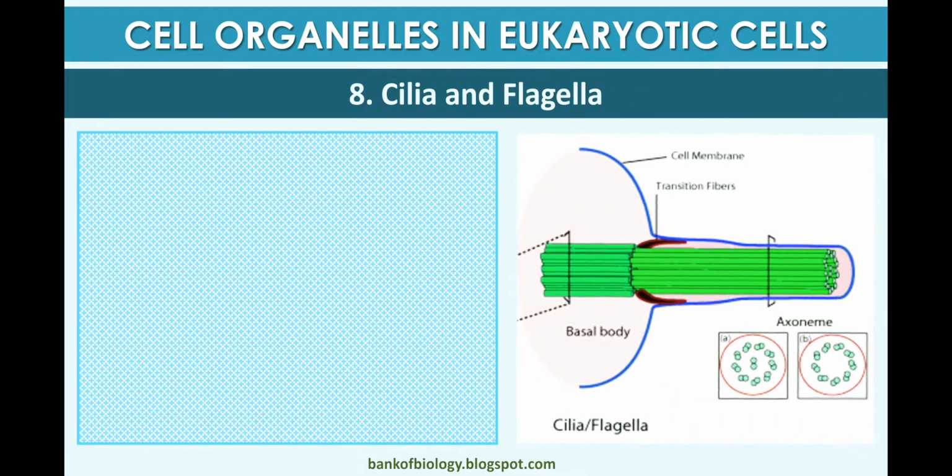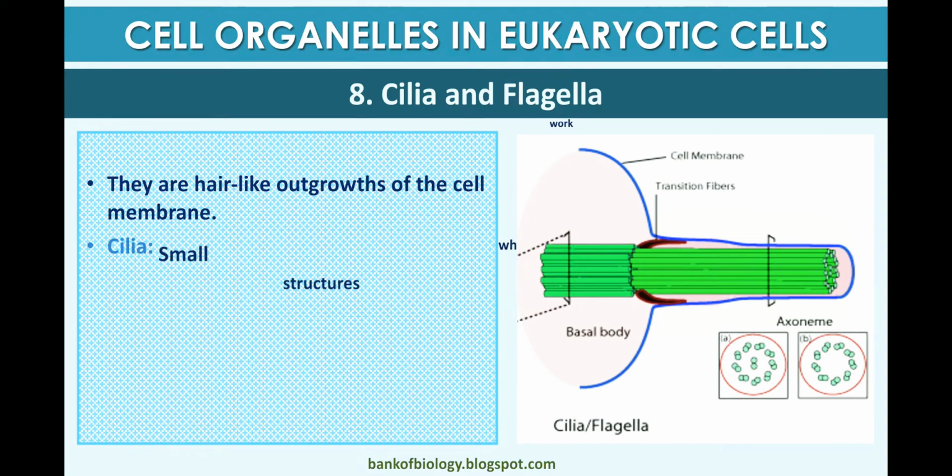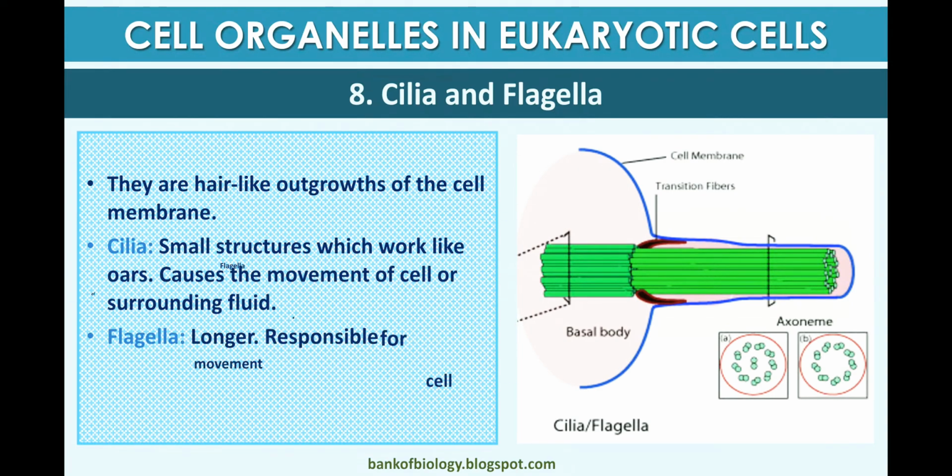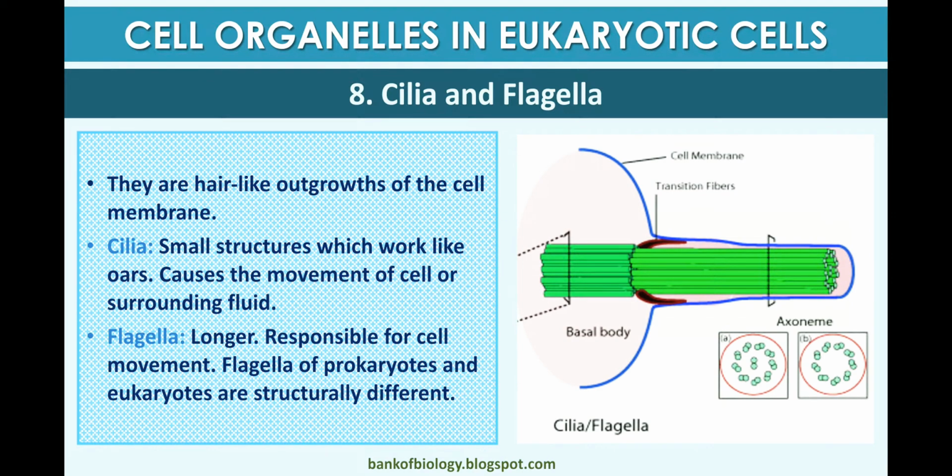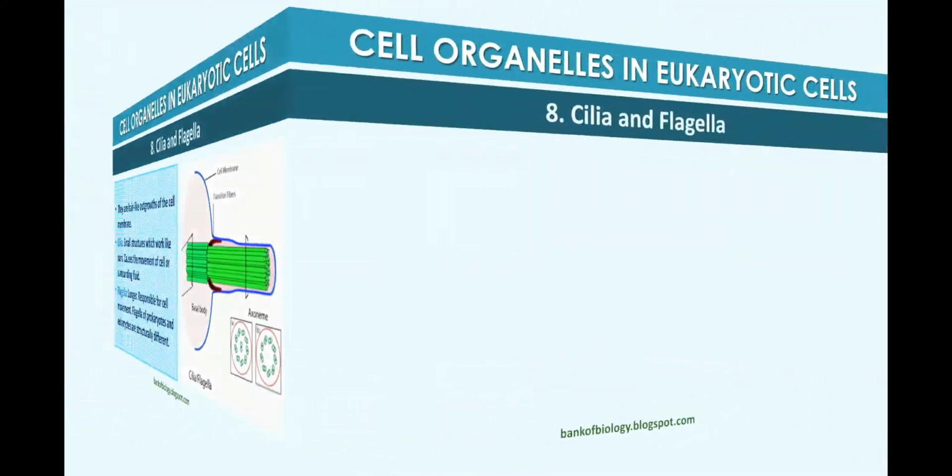Cilia and flagella. Cilia are hair-like outgrowths of the cell membrane. Cilia are small structures which work like oars, causing the movement of the cell or of the surrounding fluid. Flagella are longer and responsible for cell movement. Prokaryotic and eukaryotic flagella are structurally different. Both cilia and flagella are used for movement and have the same function.